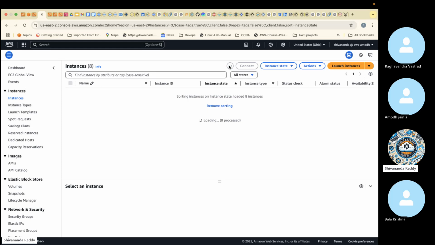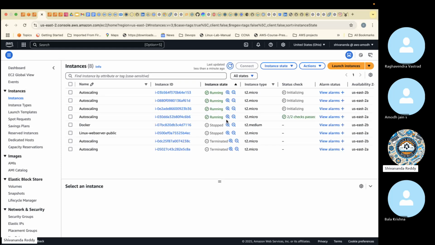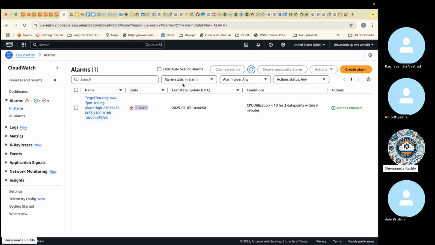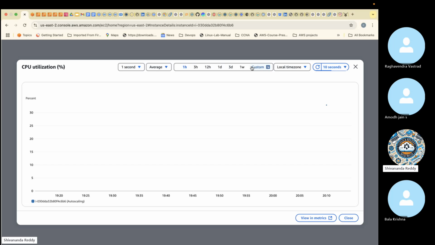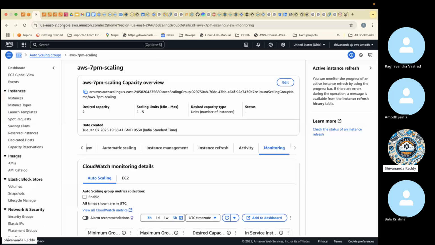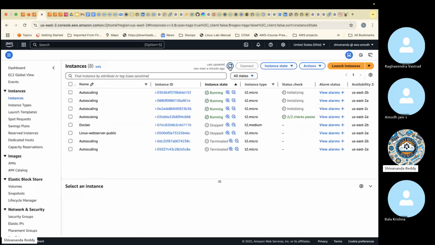So total how many should run? 5 total, correct. Maximum 5. Already 4 running. If this CPU keeps on running, then it will launch a fifth one also. But right now at present, what is the percentage? It's 32%. This might go up to 100. If it reaches 100%, definitely it will create one more server. Total 5 servers it is going to launch.